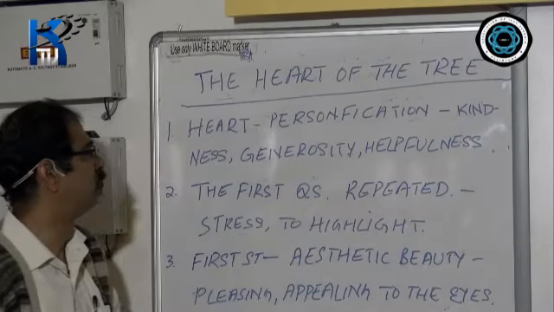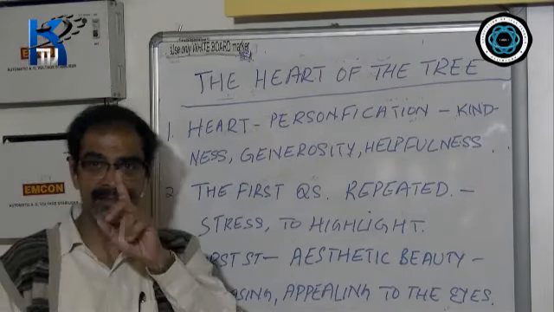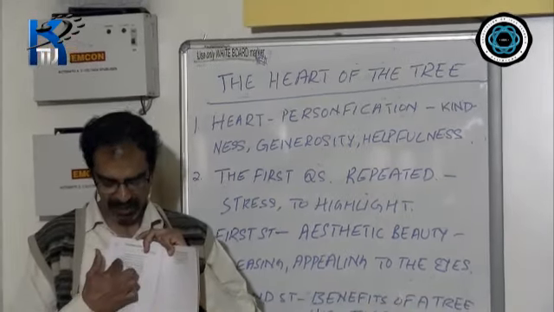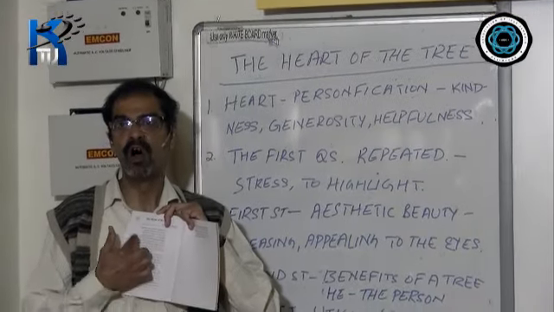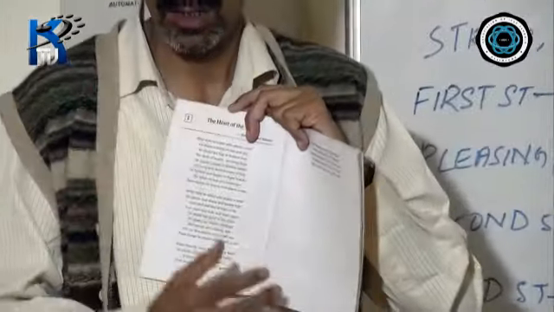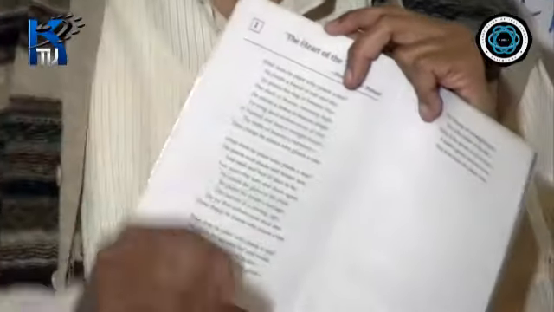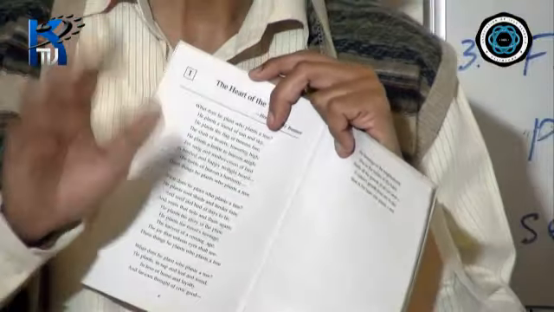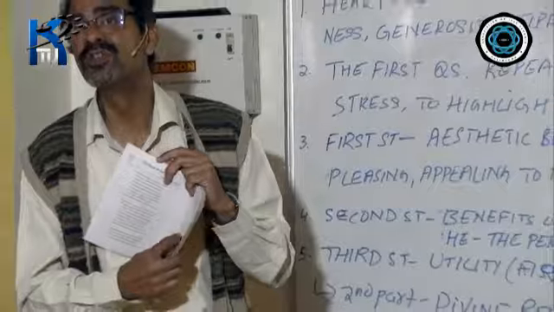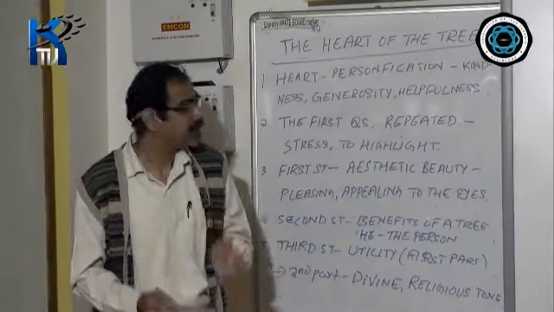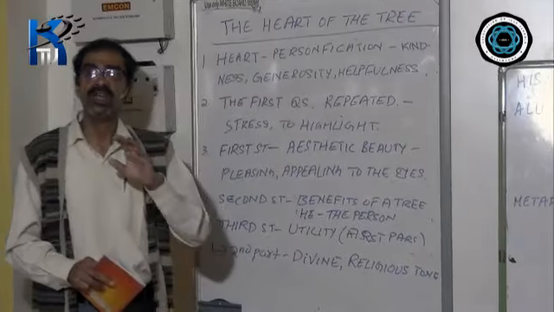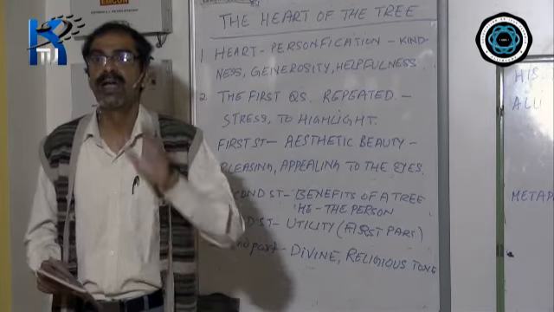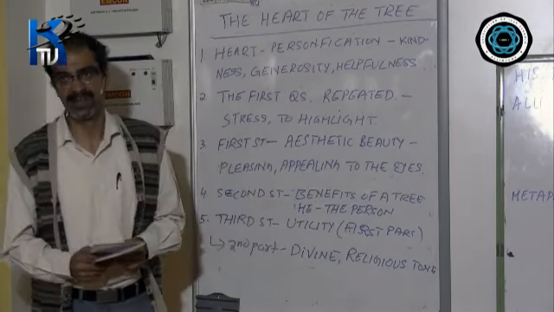Another thing you will notice in the poem, the first line of the poem has been repeated in the beginning of all the three stanzas. Why is a word, a phrase, a sentence, or an entire stanza sometimes repeated in a poem? Here, the line has been repeated. If you look at the poem, I Know Why the Caged Bird Sings, one entire stanza has been repeated.